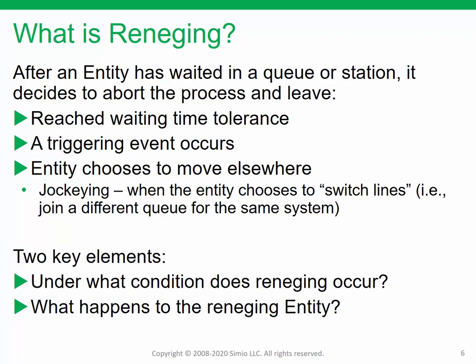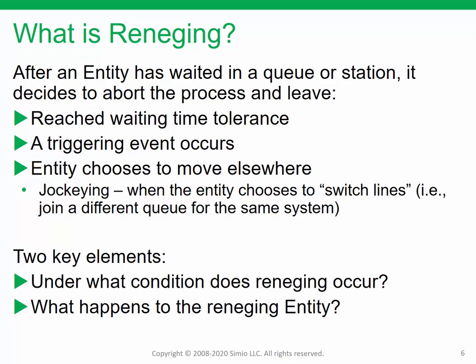As I mentioned, after an entity has already waited in a queue, so you've already gotten in line, or you've entered a station, the entity decides to abort the process and leave. This can happen again for a number of reasons. First of all, you might have a waiting time tolerance. I'm willing to wait in line 5 minutes, no more. Or I'm willing to wait in line somewhere between 2 and 3 minutes. A triggering event might occur, so you might see something else that's going on. Your phone might ring, something else that triggers you to decide to renege. An entity just chooses to move elsewhere. And as I mentioned before, jockeying is one specific example of this, choosing to move elsewhere.